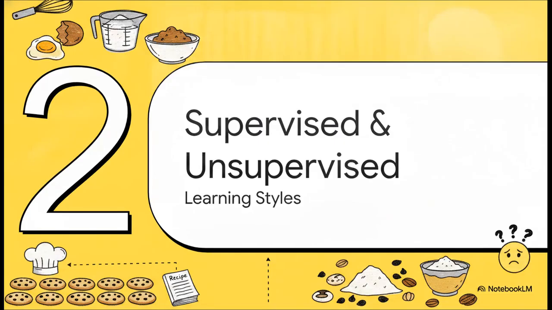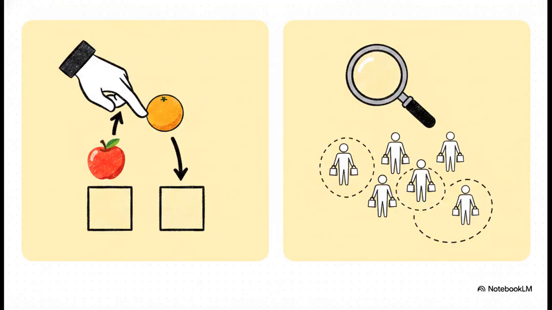Moving on to Section 2, supervised versus unsupervised learning. This is all about how we actually teach these algorithms. The crucial difference here really comes down to human guidance. Supervised learning relies heavily on us. We feed it labeled inputs and outputs, like showing it thousands of pictures explicitly labeled as either apples or oranges so it learns the difference. Unsupervised learning, on the other hand, is given a huge pile of unlabeled data. It has to discover the hidden structures entirely on its own.